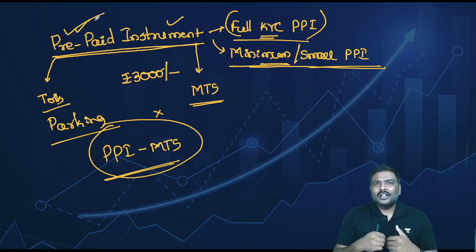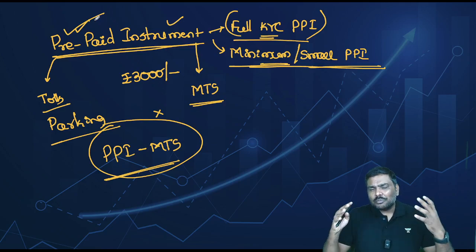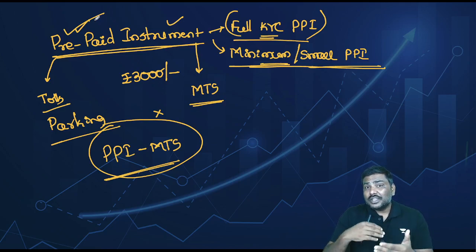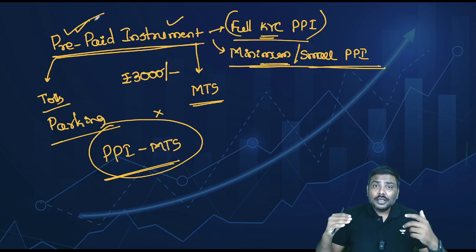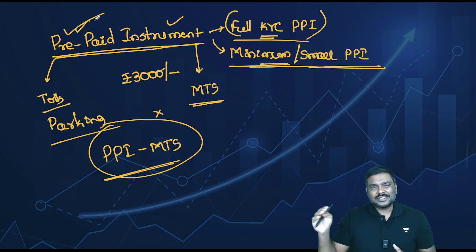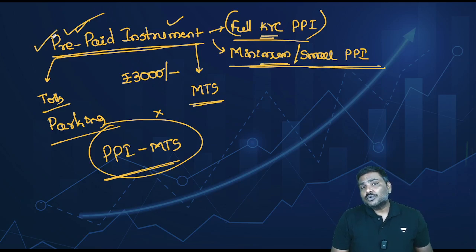And RBI says the whole objective of allowing banks as well as non-banks to issue these PPIs is to promote digital transactions and digital payments. Ease of payment should be increased. That is the reason RBI has announced a new type of instrument, PPI MTS.